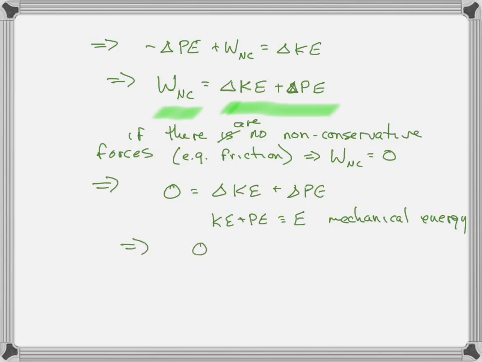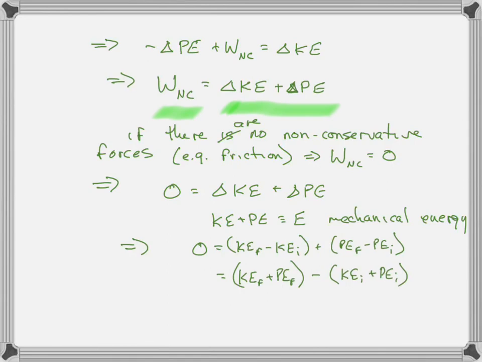We often use the word total mechanical energy, but delta E. And so this says that 0 equals, whoops, I was actually starting to skip an algebraic step, but if we take this equation and we write delta KE as KE final minus KE initial, delta PE as PE final minus PE initial, we can rewrite those. We can reorder these terms, and what we find is that the total mechanical energy final minus the total mechanical energy initial is equal to 0. So therefore, 0 is equal to the change in total mechanical energy.